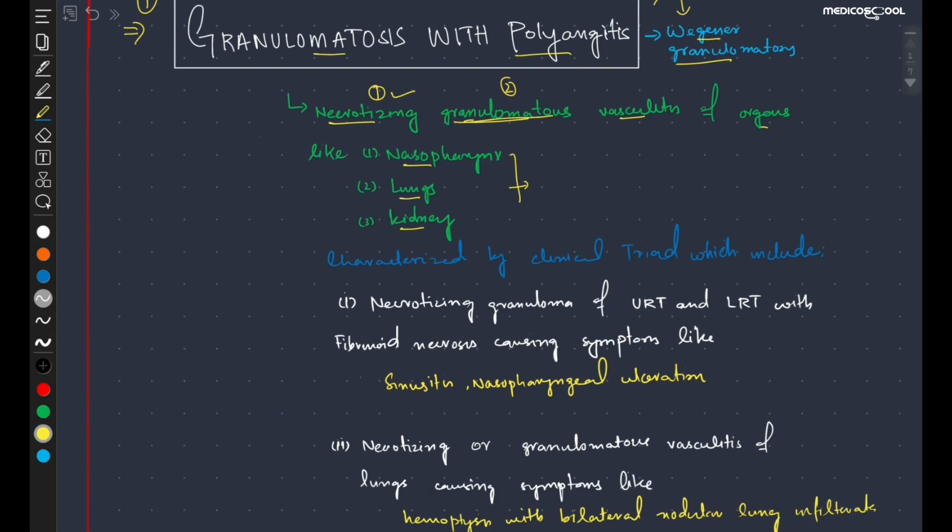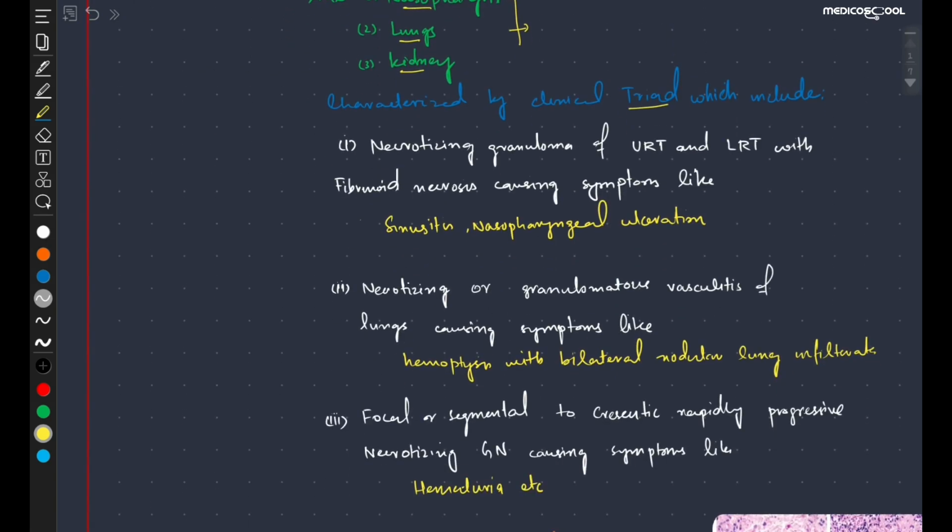And these are more characterized by the clinical triad, which includes the necrotizing granuloma of the upper respiratory tract and the lower respiratory tract with the fibrinoid necrosis, as we already discussed, causing the symptoms like sinusitis, nasopharyngeal ulceration, etc. इसमें क्या होता है, नेक्रोसिस होगी और ग्रेनुलोमा की फॉर्मेशन होगी।